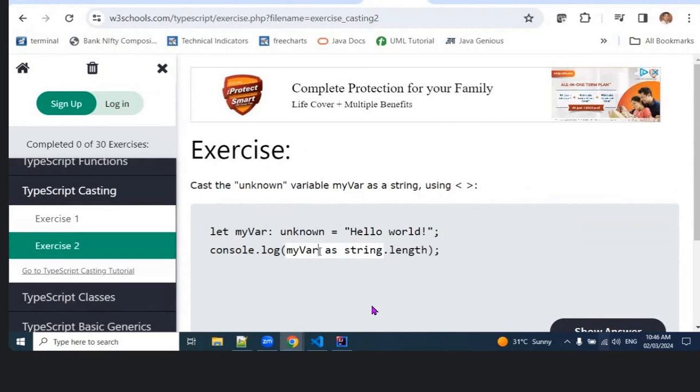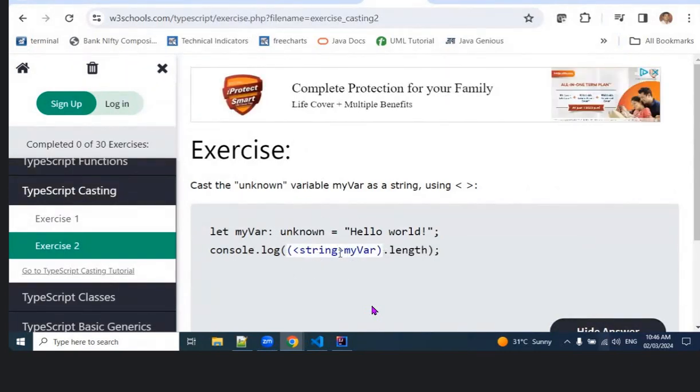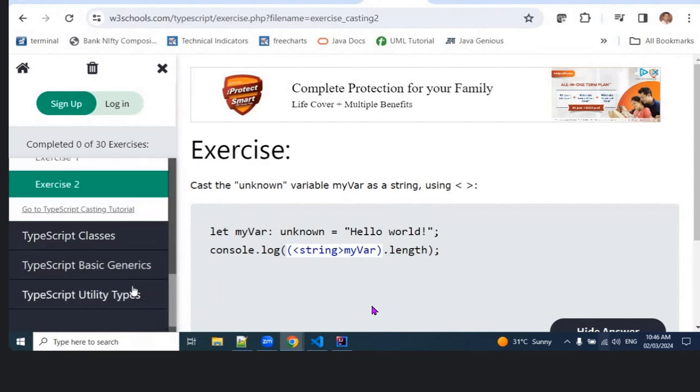So I should be using something. Okay, it's in the front, inverse actually. So in the front, like Java only.